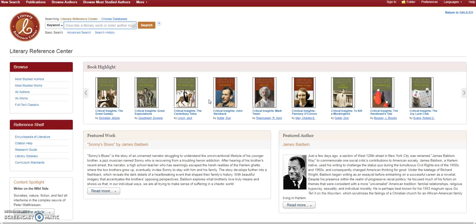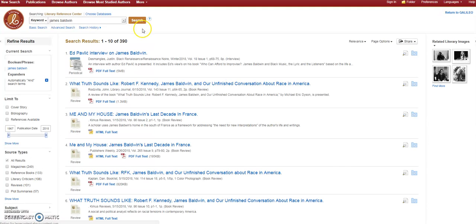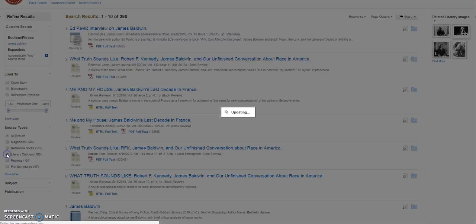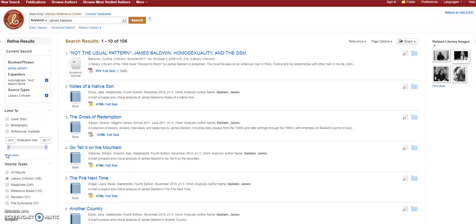If you come to the Literary Reference Center and you're working on, let's say, James Baldwin again, we're going to put him in there. James Baldwin. All right. If we look on the left, you can drill down to magazine articles about him, literary criticism. Let's do that. Literary criticism about James Baldwin's work.